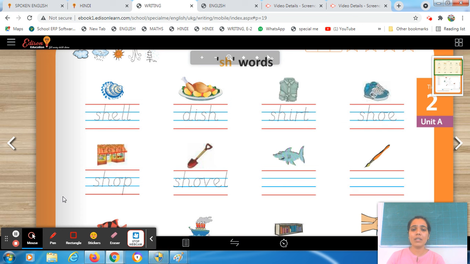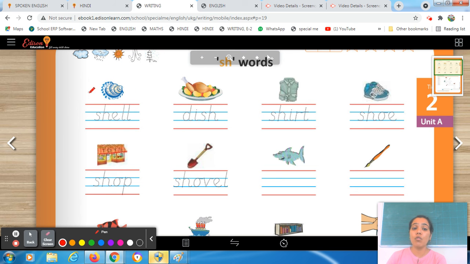So these are some guidelines, or these are some points where you have to be very much conscious. Okay, so let's start. First of all, what is this, students? Can you see it? No, ma'am.